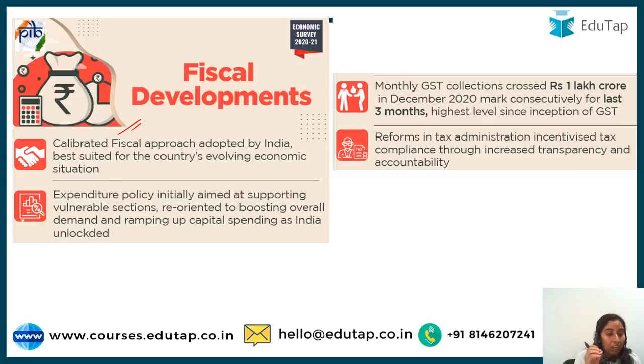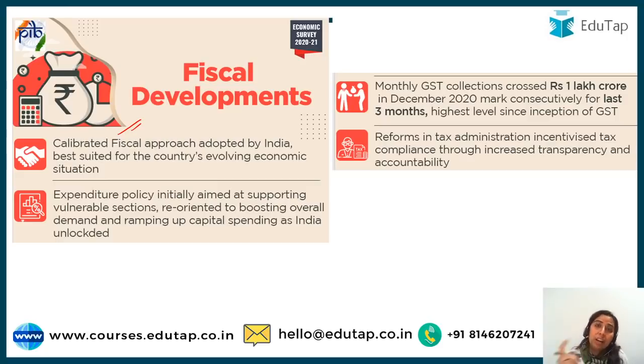Okay. Expenditure policy which was initiated at supporting the vulnerable sections. PM Swarnidhi, they said we first brought for the street vendors, like very small loans we brought and then reoriented it for ramping up the capital spending. So we started with small and then we have now taken it to the full-fledged form.